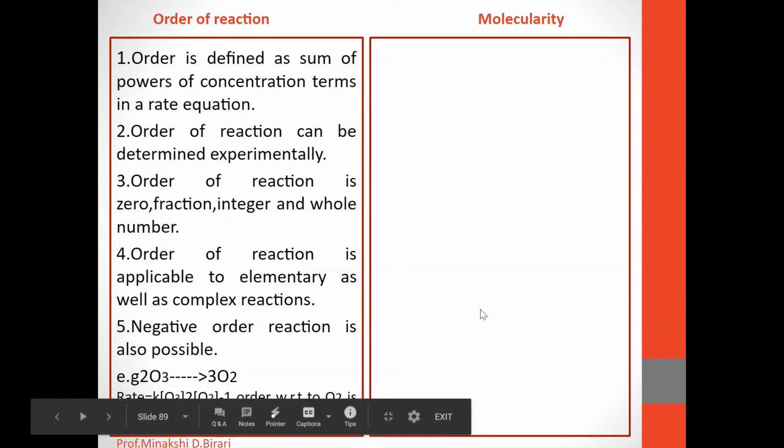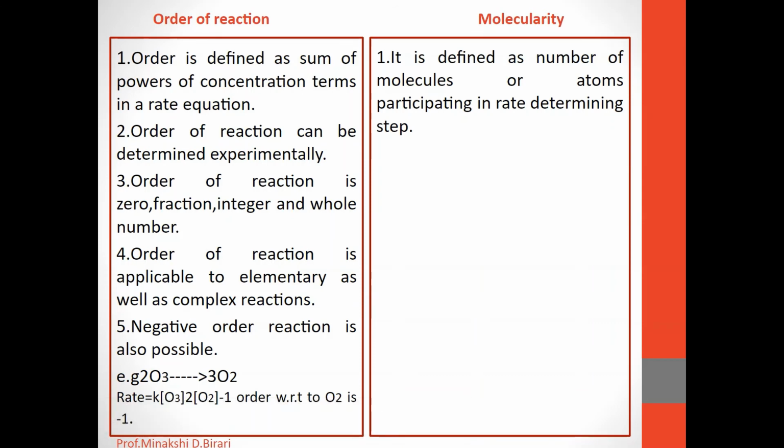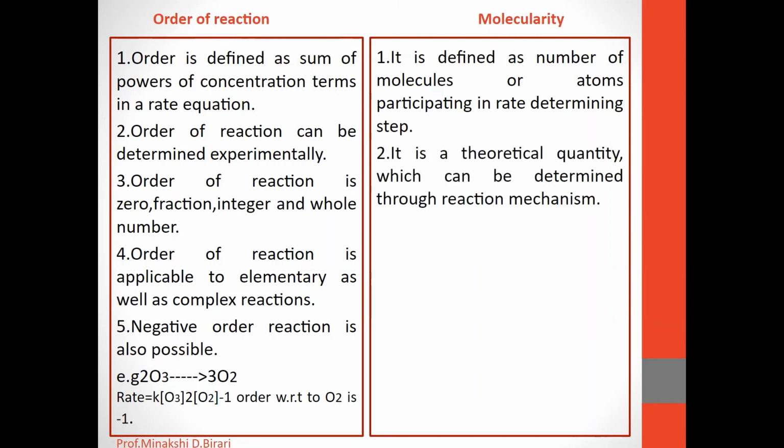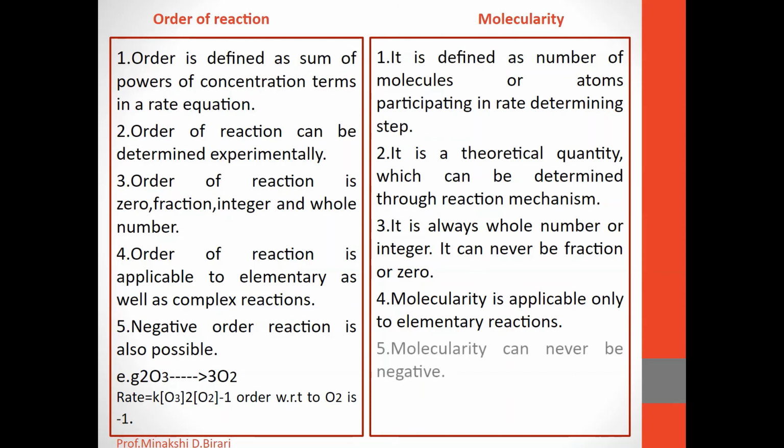Now let us see what molecularity is. It is defined as the number of molecules or atoms participating in the rate determining step. It is a theoretical quantity which can be determined through the reaction mechanism. It is always a whole number or integer. It can never be a fraction or 0. Molecularity is applicable only to elementary reactions. Molecularity can never be negative.